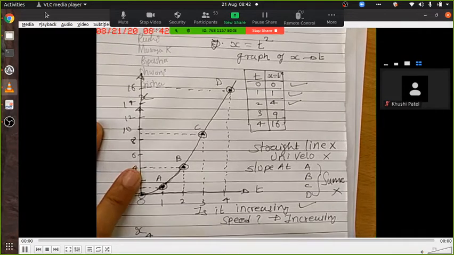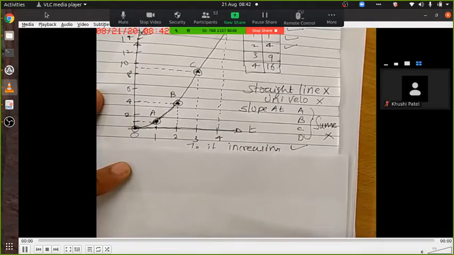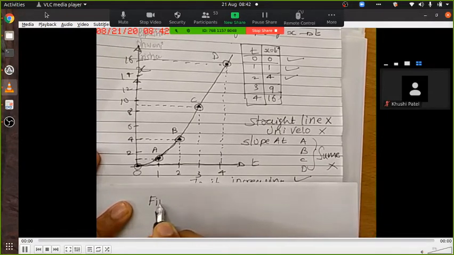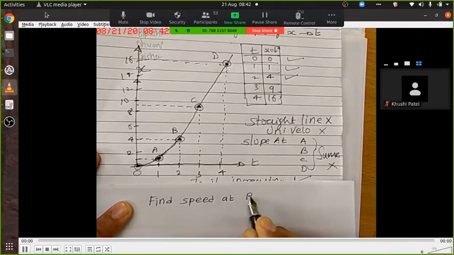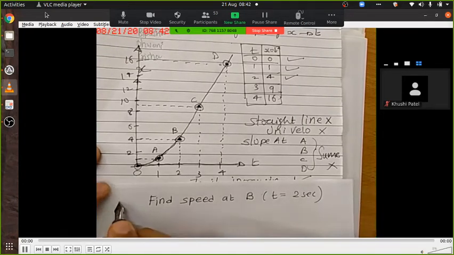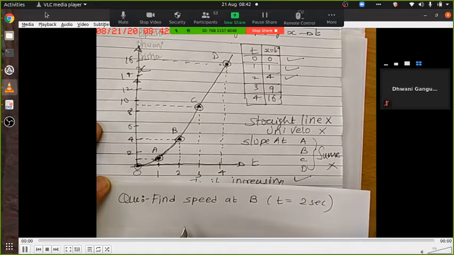If I ask you, find speed at B, that is t equal to 2 seconds, find speed. This is the question. How will you find? Instantaneous speed. Instantaneous speed, yeah, but how to find?